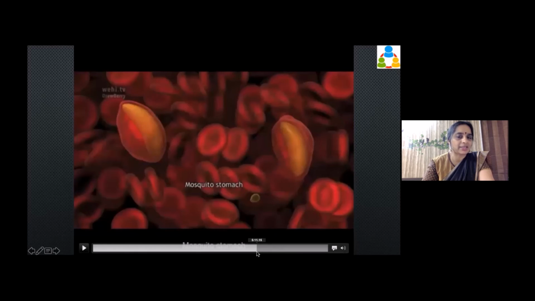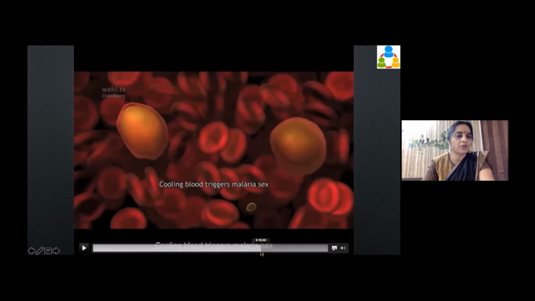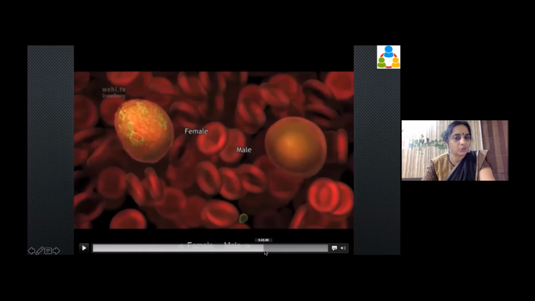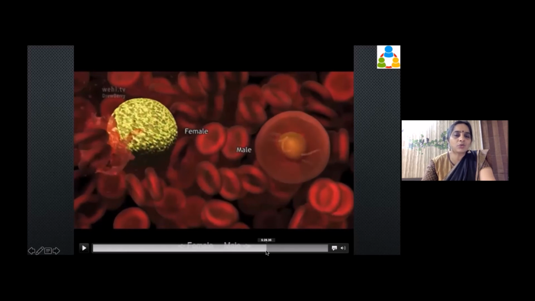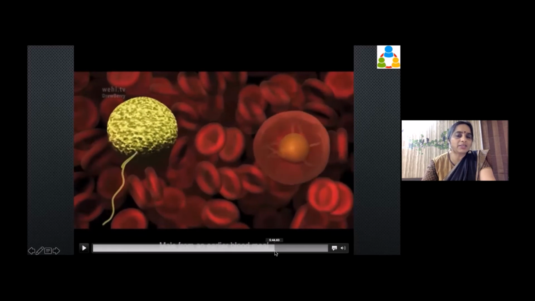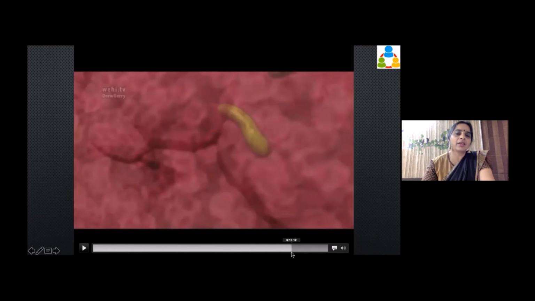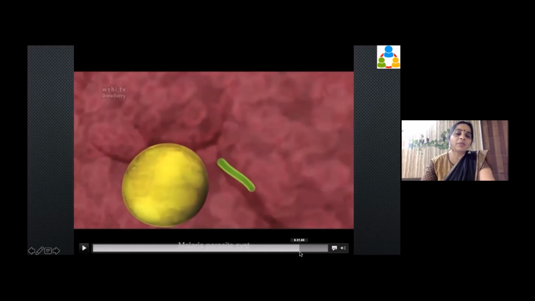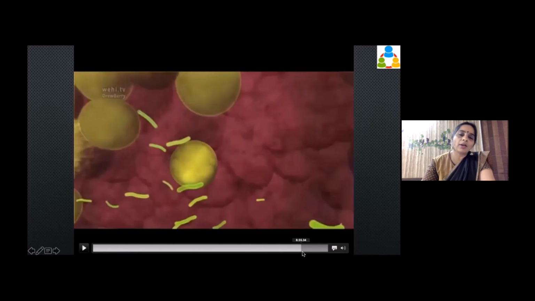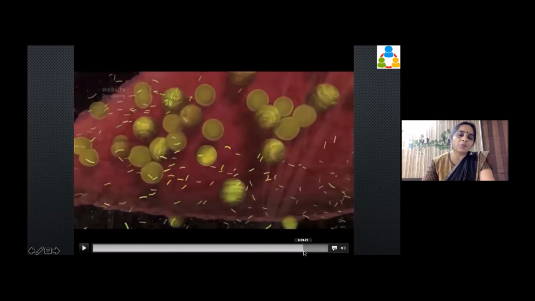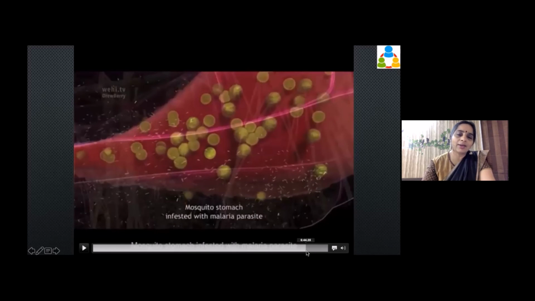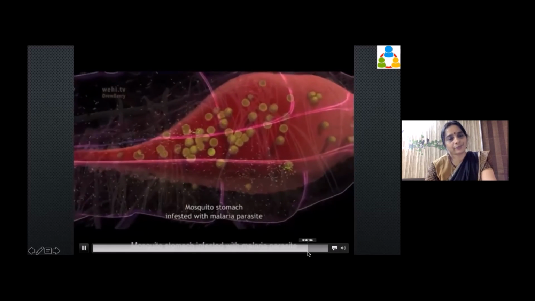There is a malaria sexual stage in the mosquito stomach, and the cooling blood triggers malaria sex. The male and the female gametocyte come together, and once they fuse together, they form a cyst, and this cyst is now there in the mosquito, and it will again be present there in a dormant form. Again, when the mosquito is biting a human, it can infect the human.